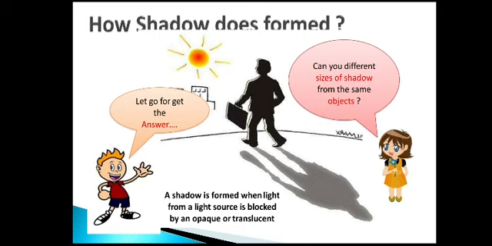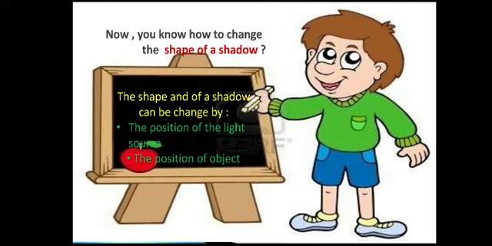The sizes of the shadows vary depending upon the source of light and its distance. If the sun is too near or if the sun is too far from any object, then correspondingly the shadow's size will vary. Yes, the shape of a shadow can be changed by the position of the light source and the position of the object. I can either change the position of the light source, in the sense I can take it as a torch light. You do this in your home and see, my dear children.